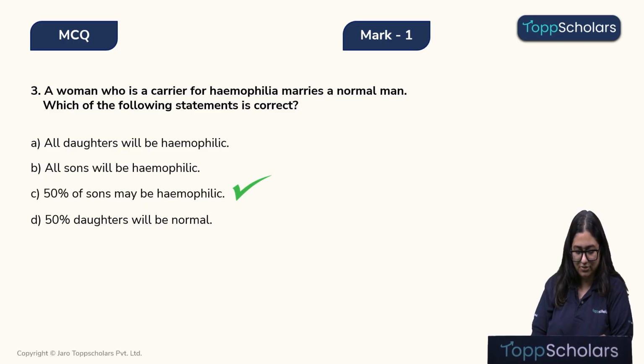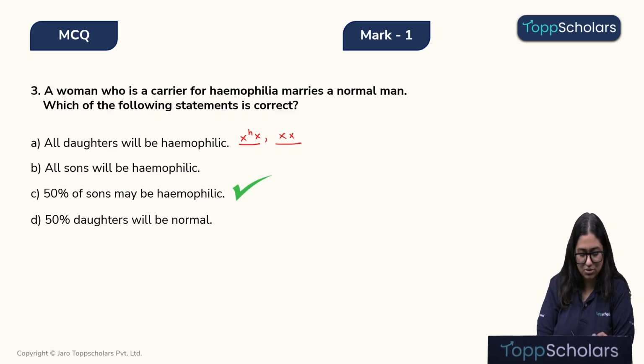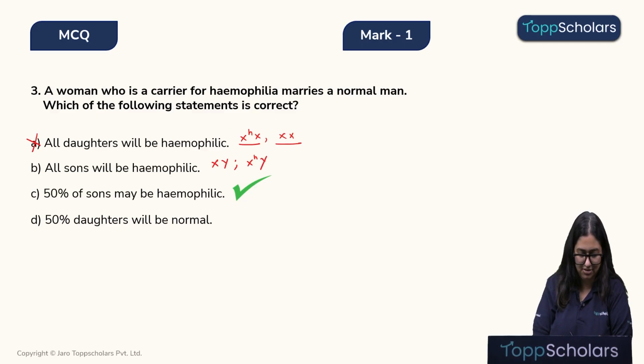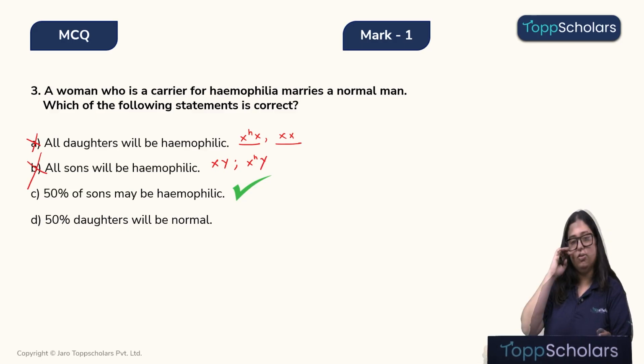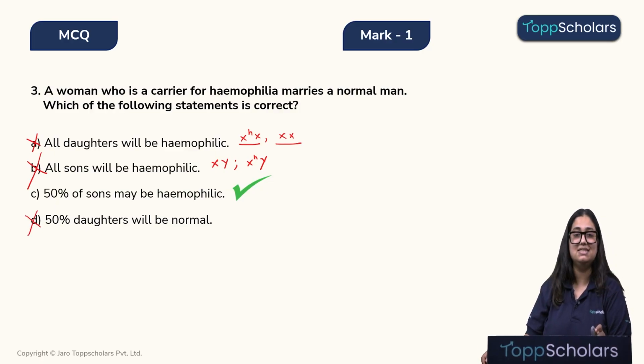Okay. So let's quickly see why the other options are incorrect. Option A says that all daughters will be hemophilic. That was not possible. We had these two genotypes. That means we may have a carrier daughter or a normal daughter, definitely not a hemophilic daughter. Option B says all sons will be hemophilic. Now this was also not possible. We had one normal son and one hemophilic son. Therefore, option B is also incorrect. Option D says that 50% of the daughters will be normal. That is also not seen. Therefore, option C is correct.